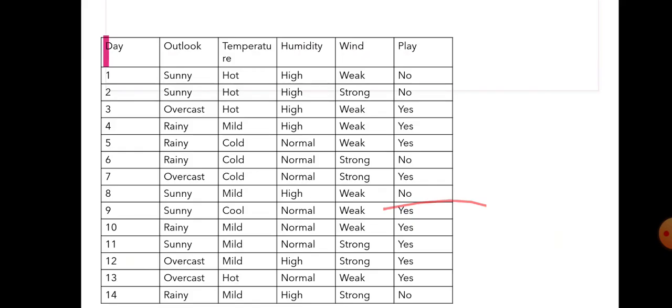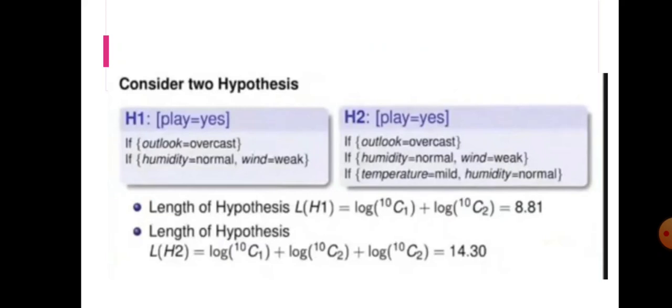Length of the hypothesis, L of H1, equal to log of 10 C 1. The 10 is nothing but we have 10 distinct attributes here, that is sunny, overcast, rainy, mild, cold, high, normal, weak, strong. That is 10 distinct attributes. From the 10 distinct attributes, I'm choosing one attribute for this condition, right? So that's why I'm putting a 1 here and 10 there.